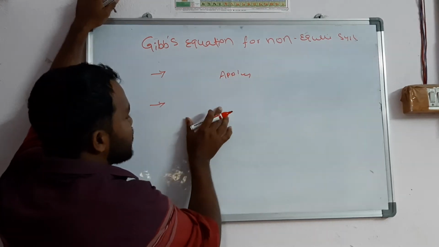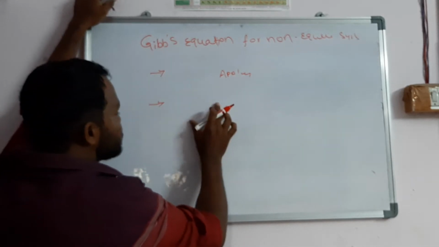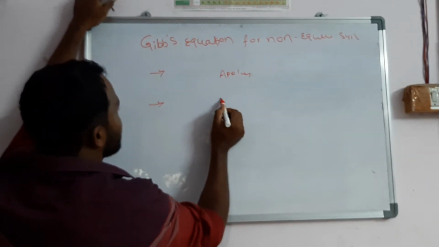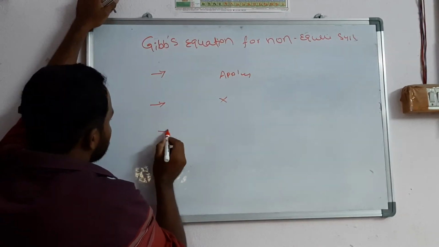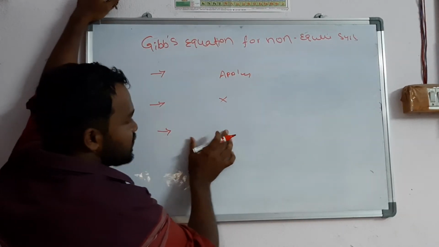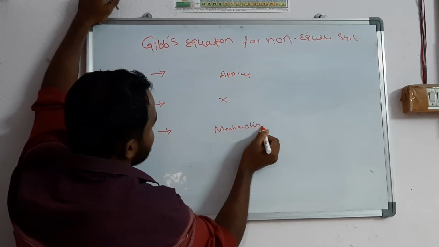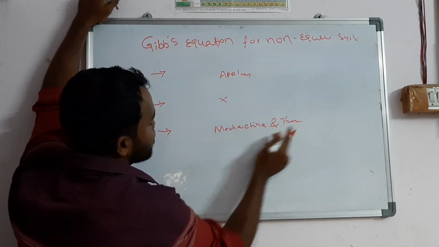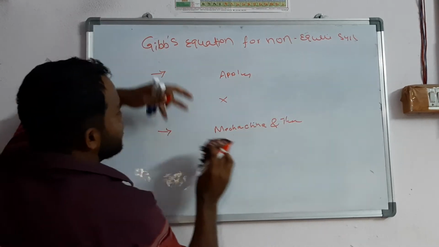Whereas in the case of an open system, matter is exchanged with the surroundings. That means there is a change in the composition. Hence we cannot apply the Gibbs equations for the open system. The next point is when the system is considered in mechanical and thermal equilibrium at constant temperature and pressure, but not in material equilibrium.